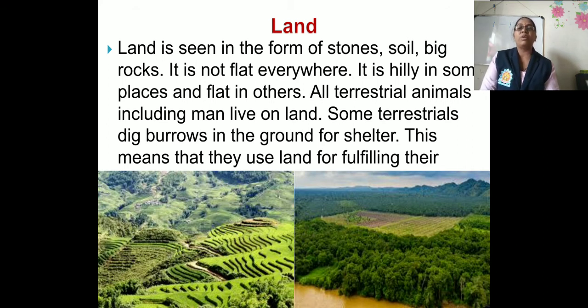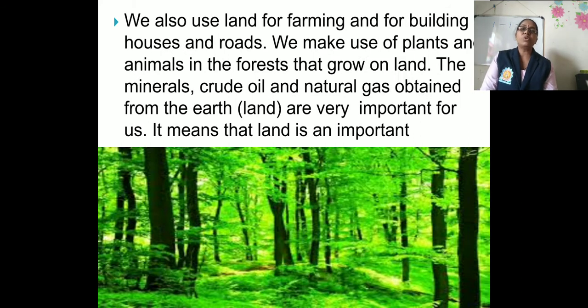All terrestrial animals including man live on land. Some terrestrial animals dig burrows in the ground for their shelter, for example snakes, for example rats. This means that they use the land for fulfilling their basic needs. We also use land for farming and for building houses and roads. We make use of plants and animals in the forest that grow on land.